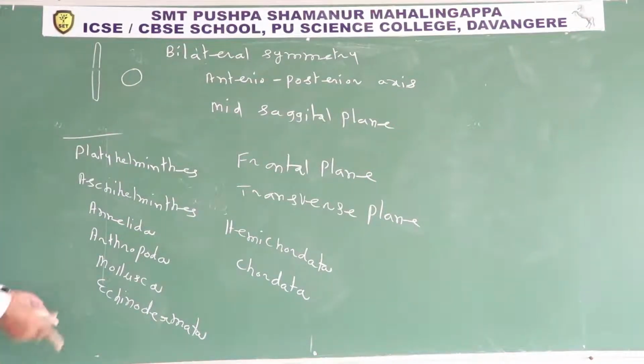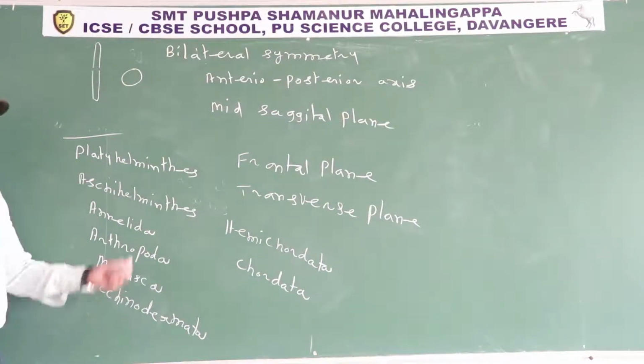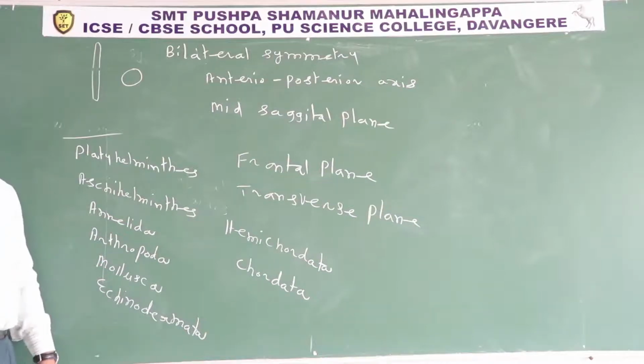That's why they are commonly known as roundworms. Platyhelminthes are flatworms, Aschelminthes are roundworms. Most of the helminths are parasites.